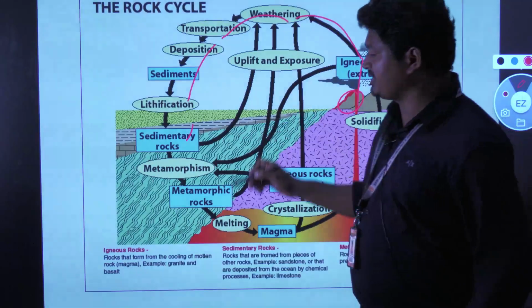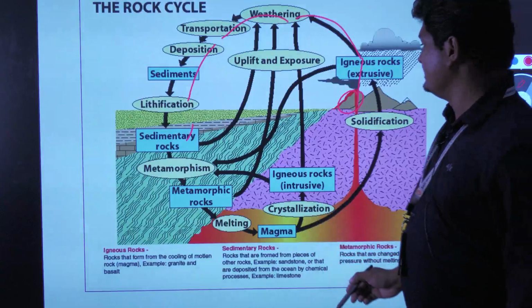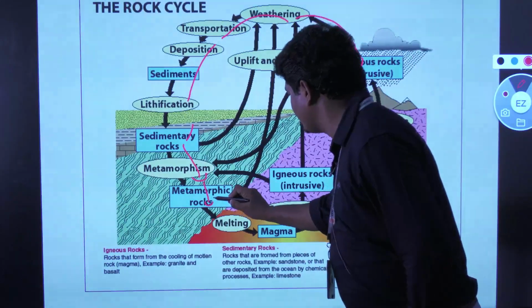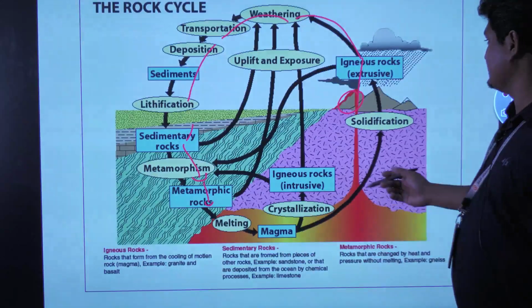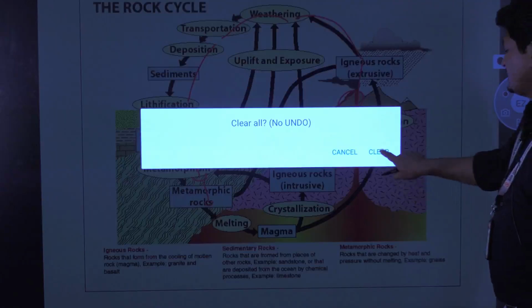When temperature and pressure are applied on those rocks, either igneous or sedimentary, they later develop through the metamorphism process. They will be called metamorphic rocks. So this is the entire rock cycle.